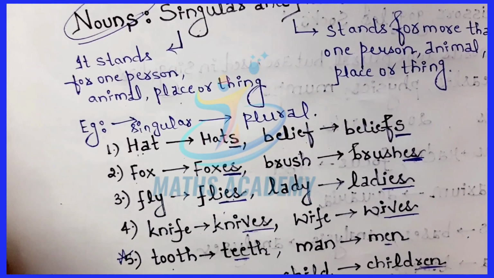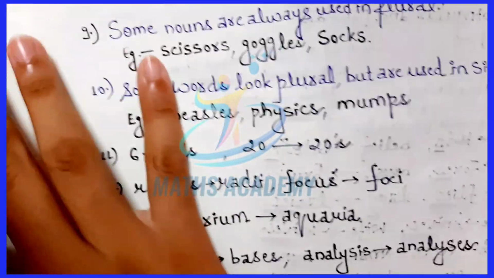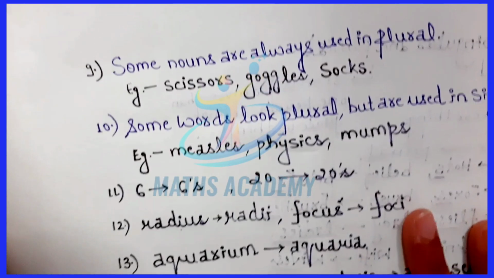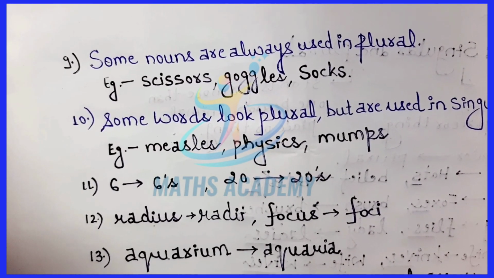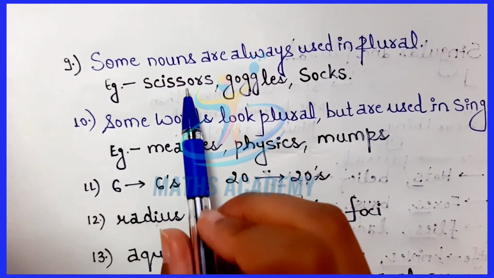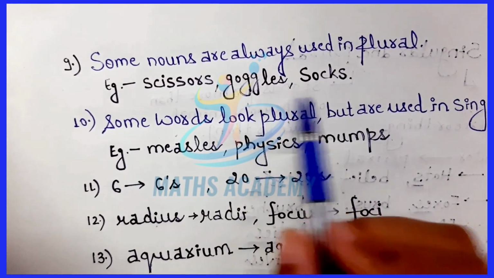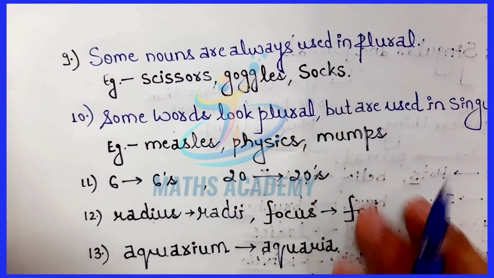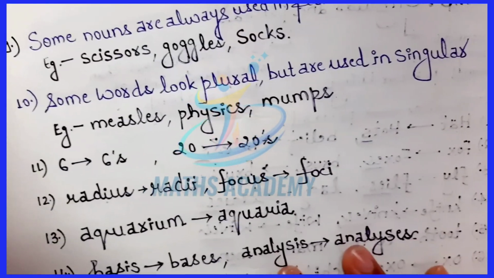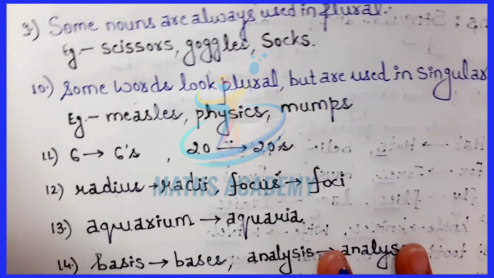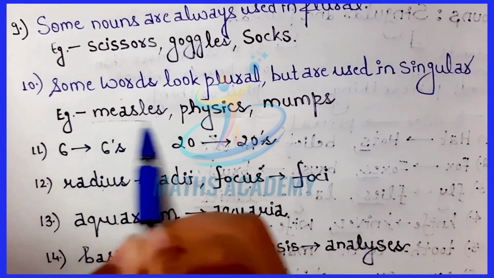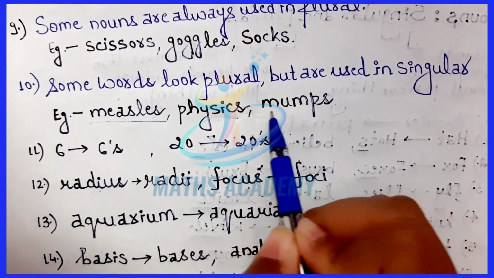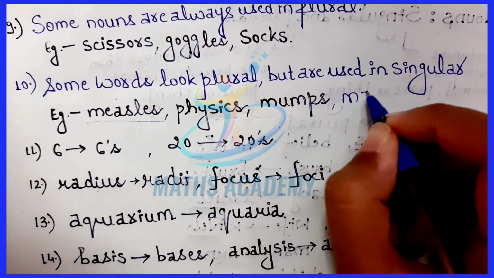I hope this point is clear. Now let's have a quick glance at a few of the points. Some nouns are always used in the plural forms. Example, a pair of scissors, goggles, socks, they are always used in plural. Some words look plural but are used in singular. Examples: measles, physics, mumps, mathematics,